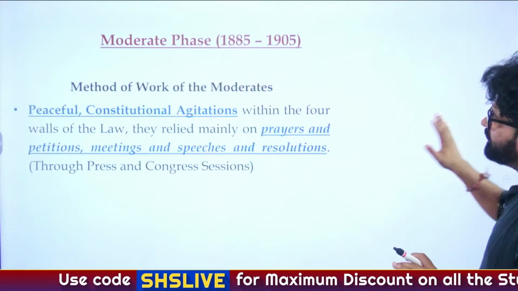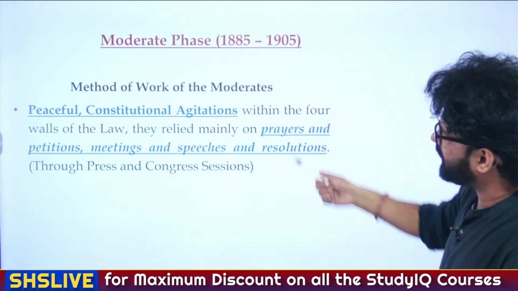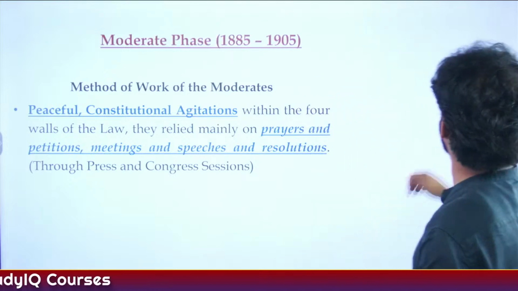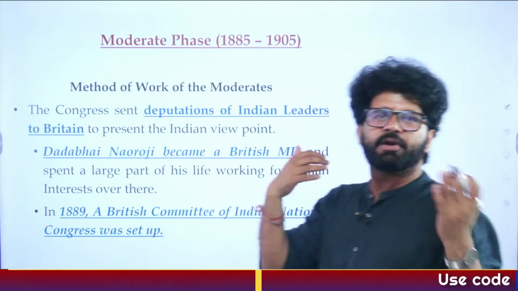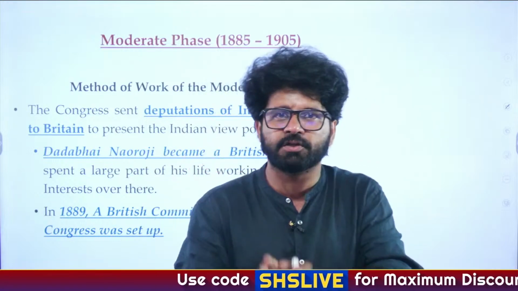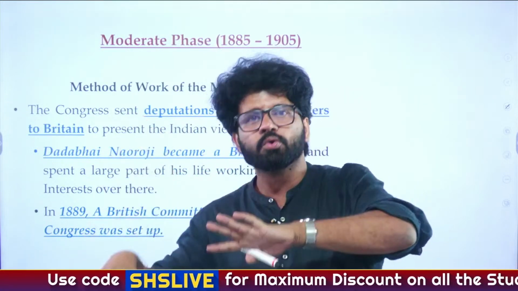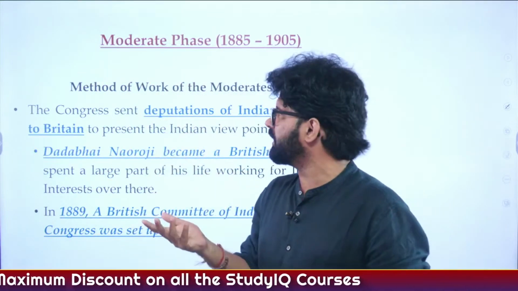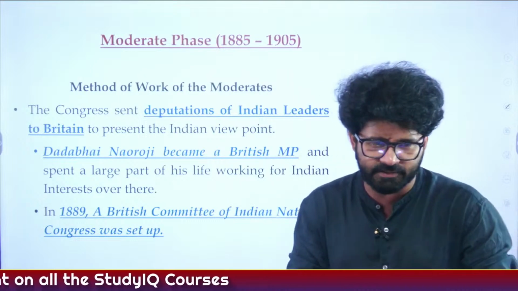But again, we have talked about their achievements as well. Three P's, prayer, petition, protest, you are doing that. You have to take things in your own hand. This prayer, petition, protest will not work. This is not the way to go. And moderates also believed that, okay, Britishers are not bad. Maybe they don't know about our actual condition. So we should do things which let them know what our present condition is, but that is not the actual truth. So these are some facts.